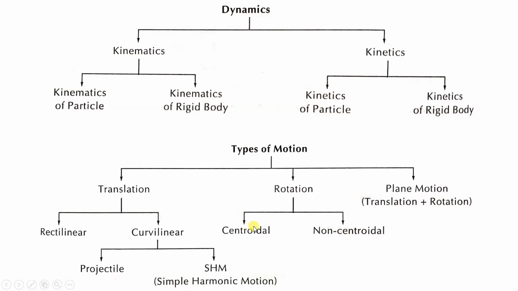One example of centroidal rotation is a fan. It rotates about the centroid. If you see the blade of the fan, each and every particle on that blade is rotating in a concentric way, forming concentric circles.